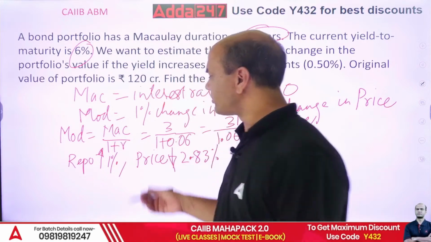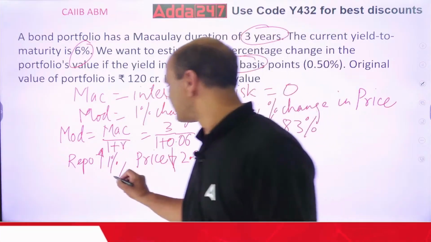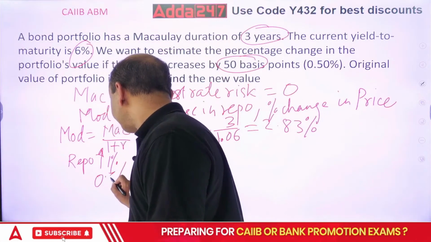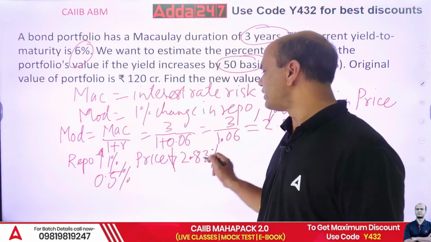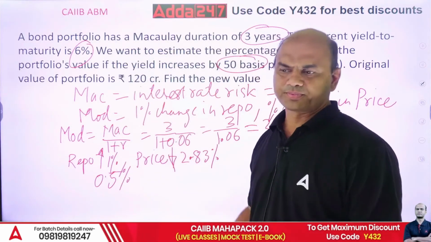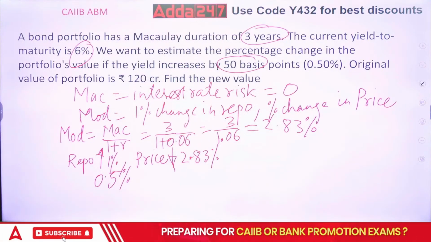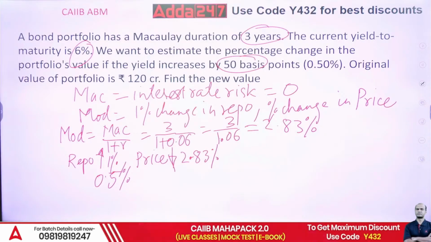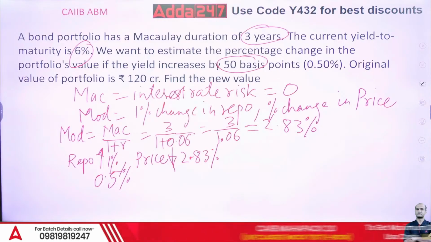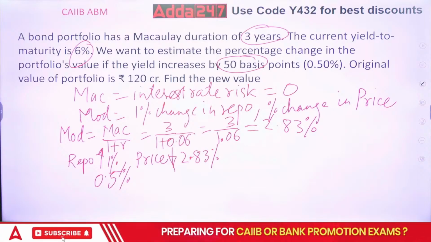So if my repo rises by only, let's say, 0.5, this will also change. So 0.5 into 2.83 upon 1. Do it, everyone. 2.83 into 0.5, what are you getting? 1.41?